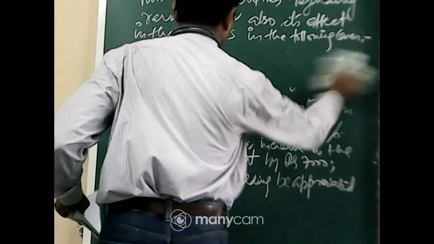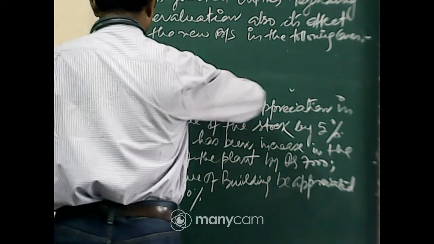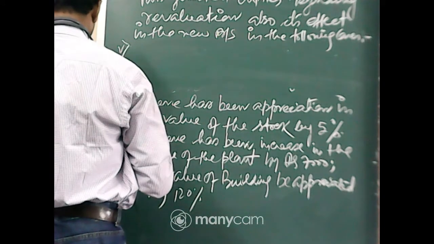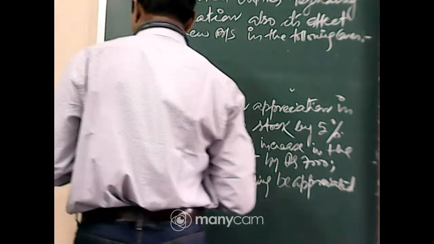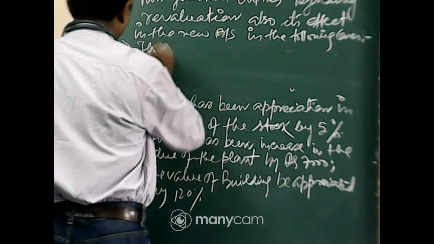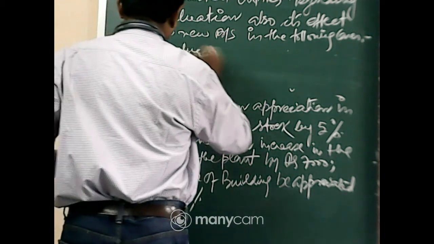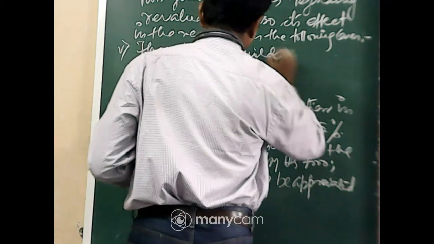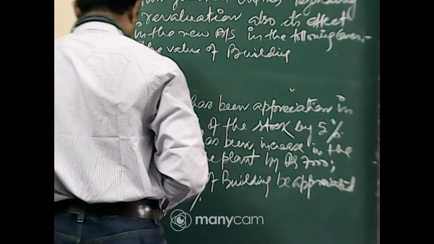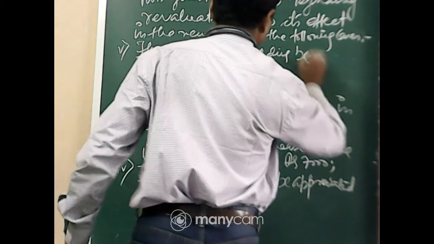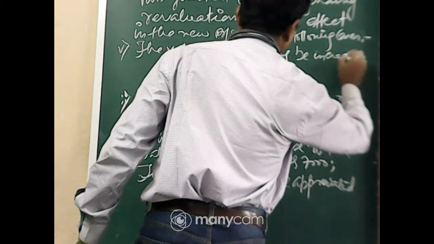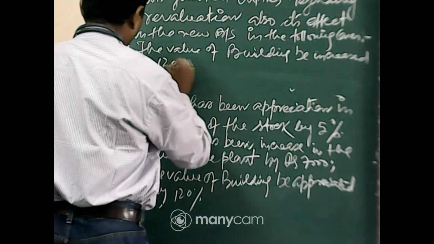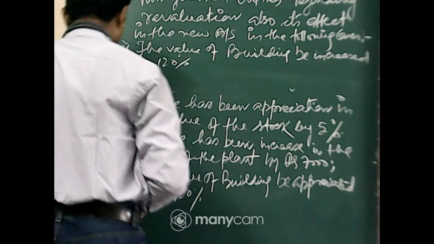Next, number 5, the value of building be increased to 120%.